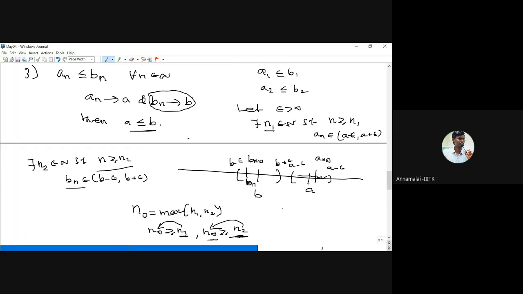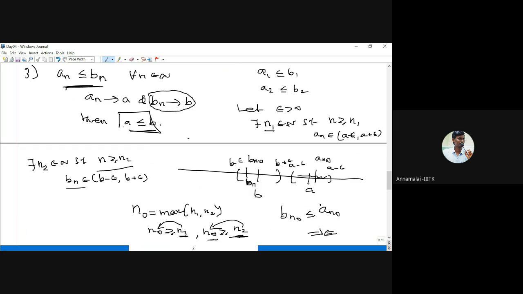Now, this b n0 is smaller than this a n0, which is a contradiction, because it is given that all the an's are less than or equal to bn for all n. Here we have not only one particular element but so many elements where bn's are smaller and an's are bigger, which contradicts our assumption. Therefore, a should be less than or equal to b.